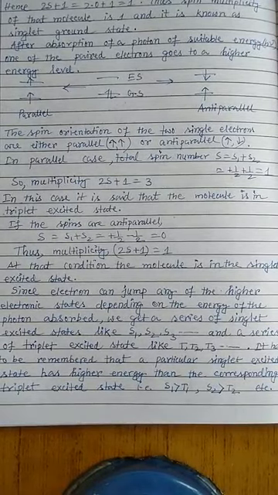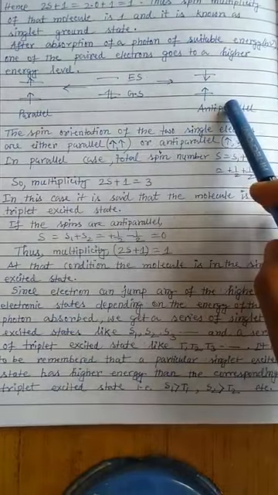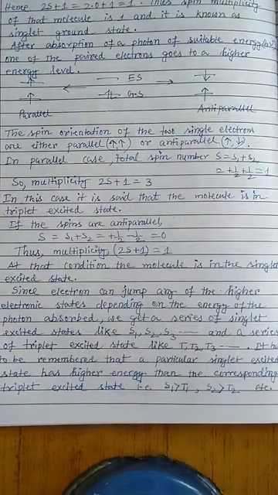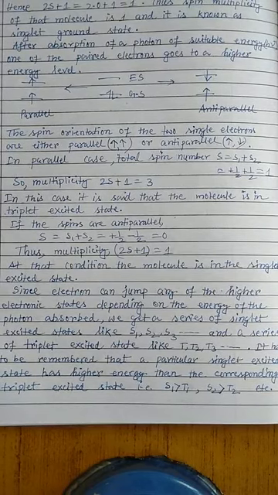Okay, so we know that for a particular arrangement, this parallel and anti-parallel arrangement, when the molecules are present in the singlet excited state, they are slightly higher in energy than the corresponding triplet arrangement, because according to Hund's maximum spin multiplicity, in a triplet arrangement the two electrons with the same spin can be present in different orbitals, and in the singlet state generally they are present in a closed shell configuration.